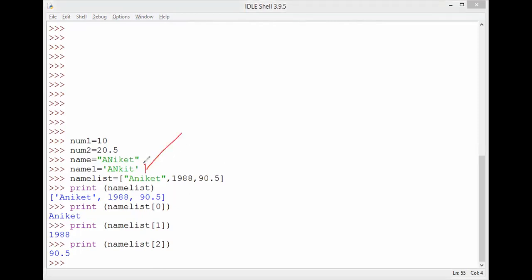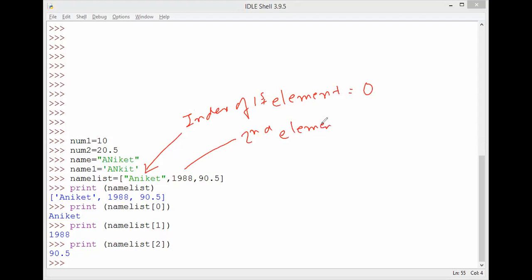So the index of the first element is 0. This is the second element. It will be 1. This is the third element, 2. It will go on increasing by 1.